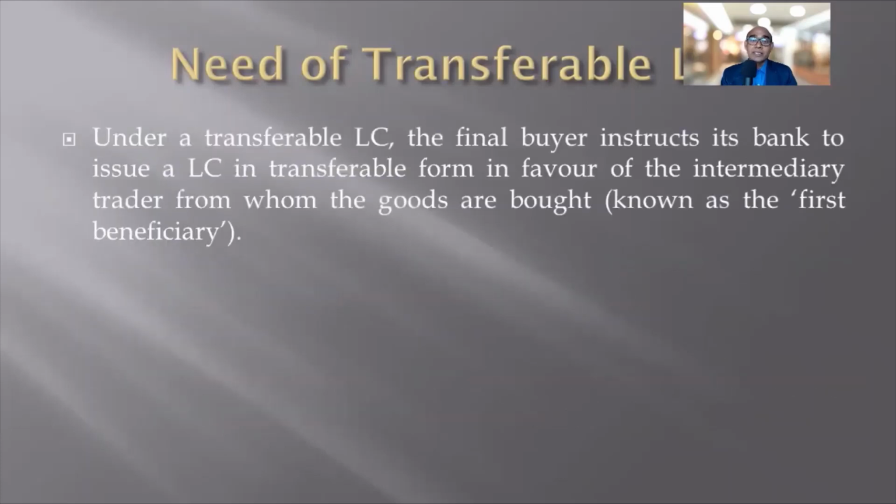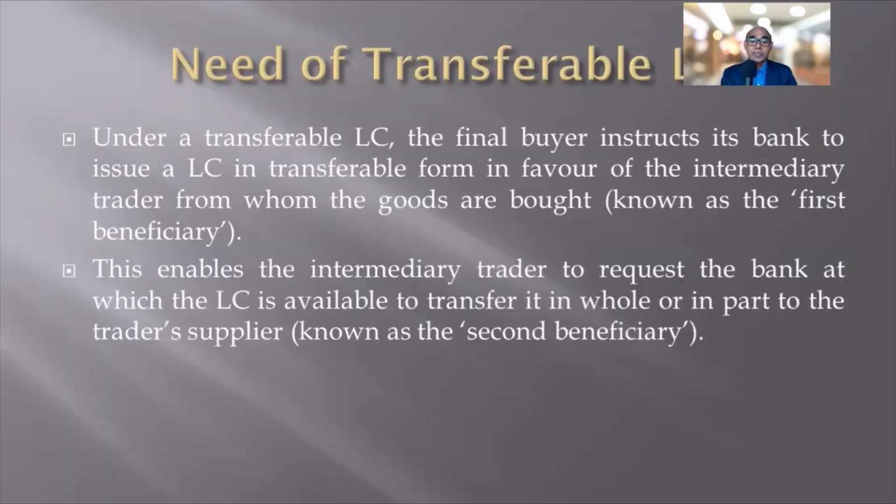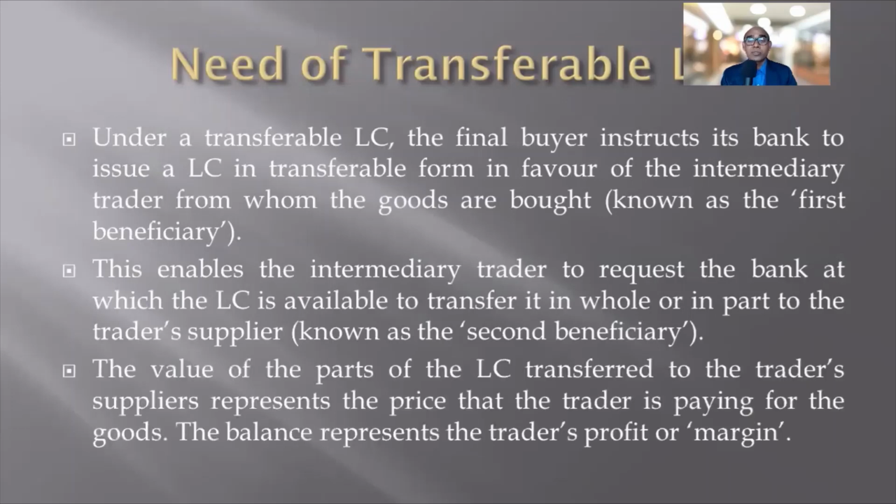Under a transferable LC, the final buyer instructs its bank to issue a LC in transferable form in favor of the intermediary trader from whom the goods are bought, known as the first beneficiary. This enables the intermediary trader to request the bank at which the LC is available to transfer it in whole or in part to the trader's supplier, known as the second beneficiary. The value of the parts of the LC transferred to the trader's supplier represents the price that the trader is paying for the goods. The balance represents the trader's profit or margin.